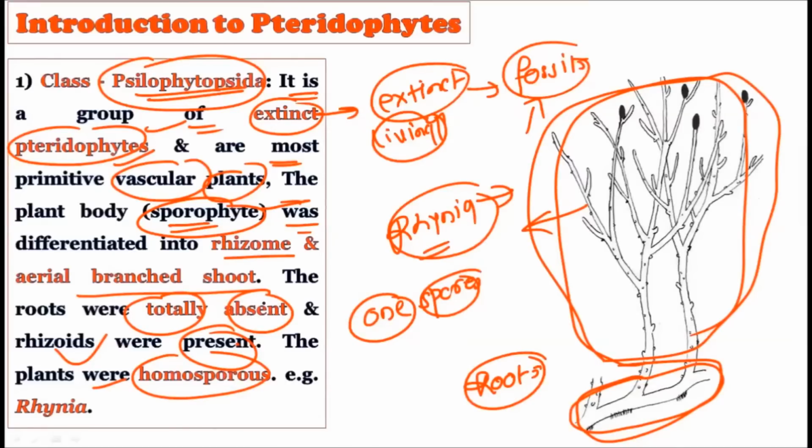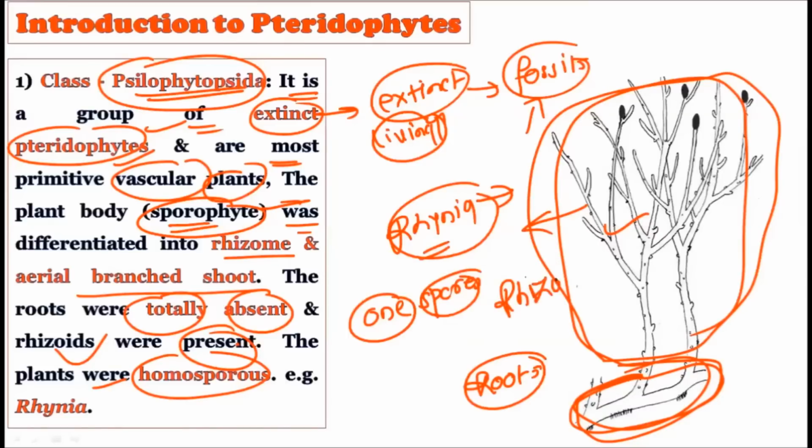So whenever we talk about the Psilophytopsida, the first thing that should come to your mind is that they were ancient plants, and actually they were extinct plants. Okay, so as they are extinct and ancient plants, we can clearly describe them as the most primitive vascular plants. Right, their body is not that much differentiated because these are primitive plants, not that much advanced in the category of pteridophytes, and that is why their body is just divided into the rhizome and the branching shoot. There is a branching shoot above here, and below there is the presence of the rhizome. The roots are typically absent and only rhizoids are present.